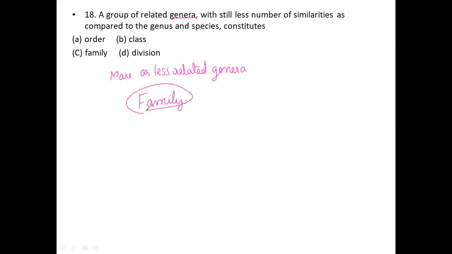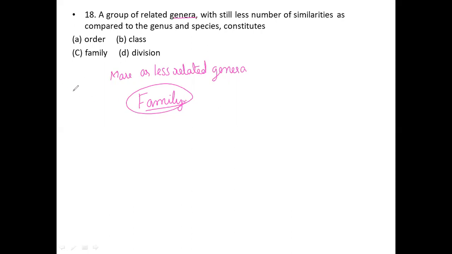Why am I discussing family? Because the number of similarities is less compared to genus and species.